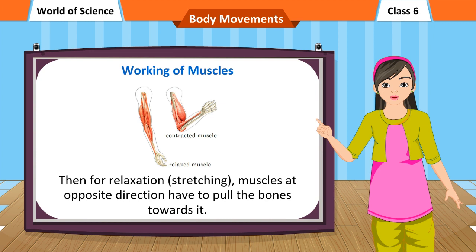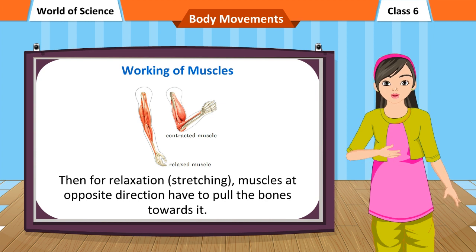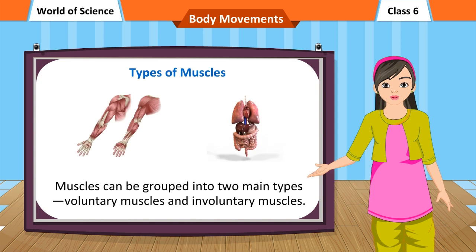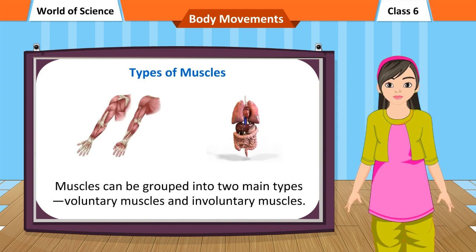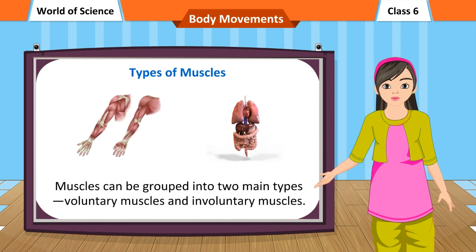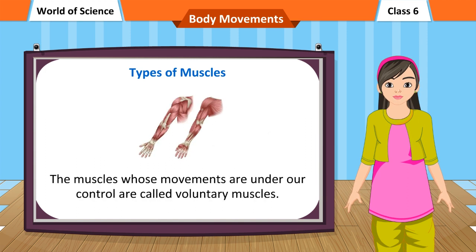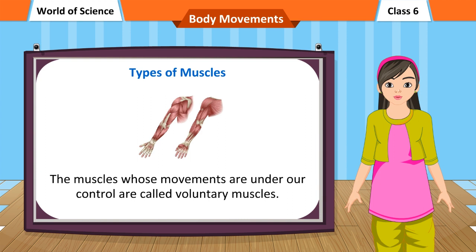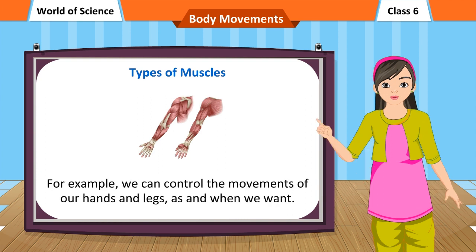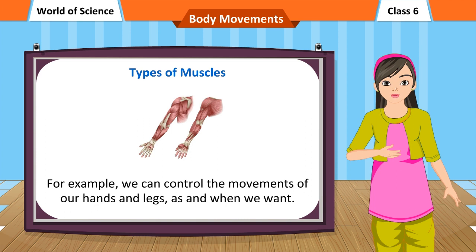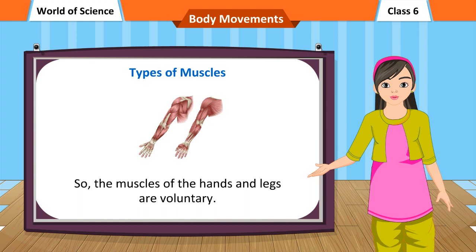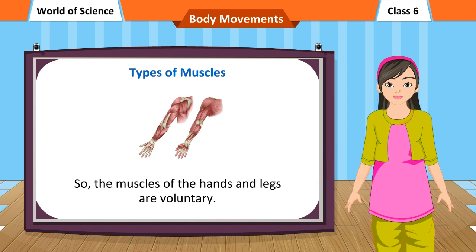Muscles at the opposite direction have to pull the bones towards it. Types of muscles. Muscles can be grouped into 2 main types, voluntary muscles and involuntary muscles. The muscles whose movements are under our control are called voluntary muscles. For example, we can control the movements of our hands and legs, as and when we want. So, the muscles of the hands and legs are voluntary.